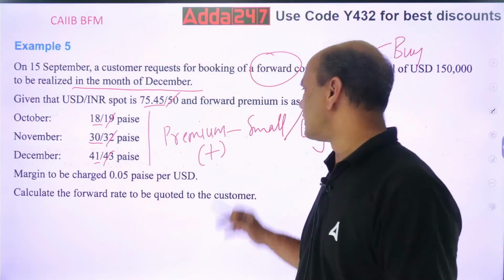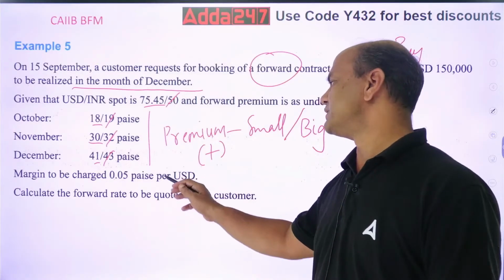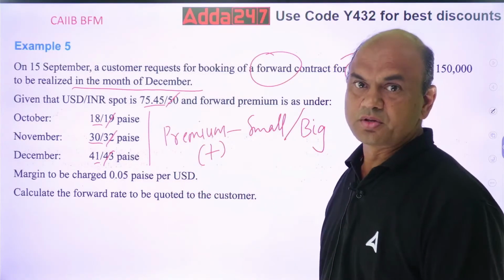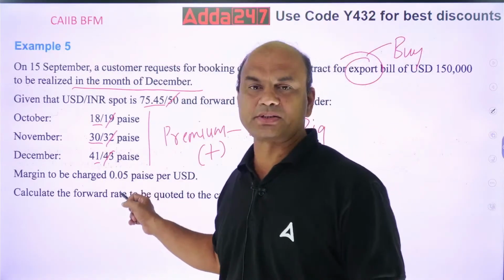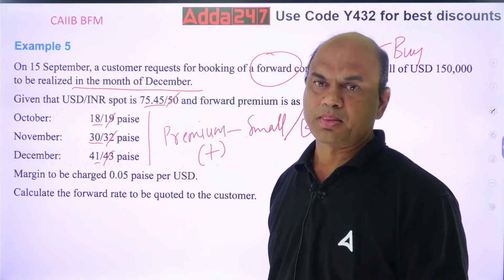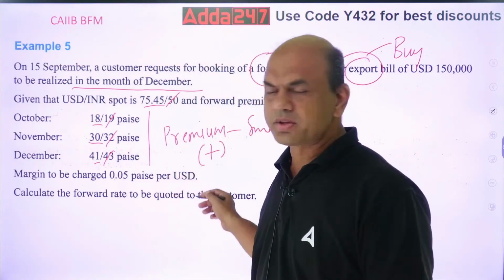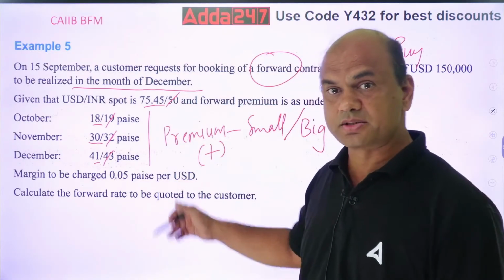Okay? So now, this currency is in premium. Margin to be charged is 0.05 paise per USD. So margin is given directly in paise, sometimes it's given in percentages. Here it's given directly in paise. So this margin, what will you do with this margin? Will you add or subtract this margin? TT margin.